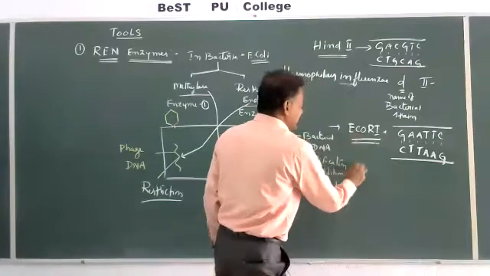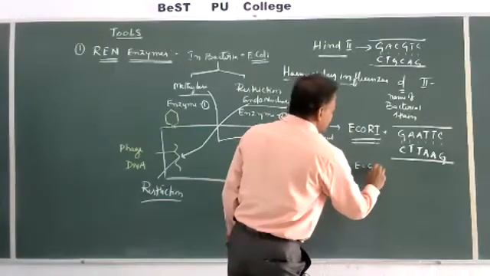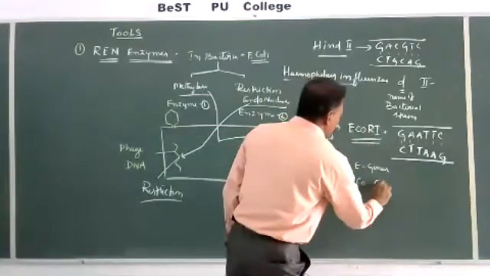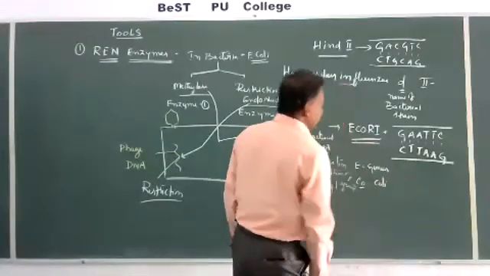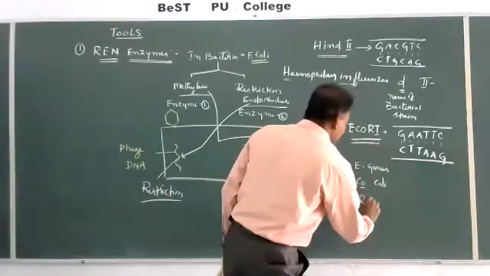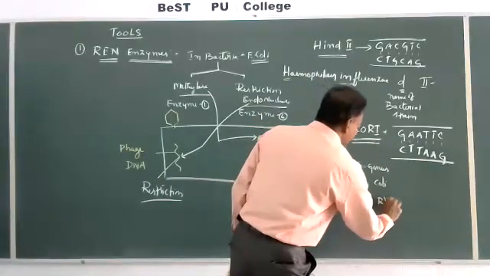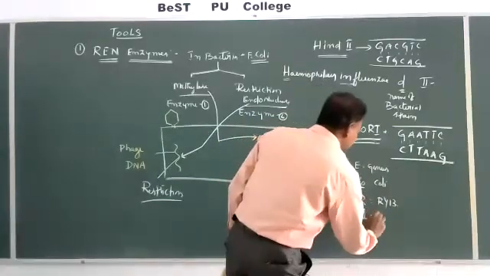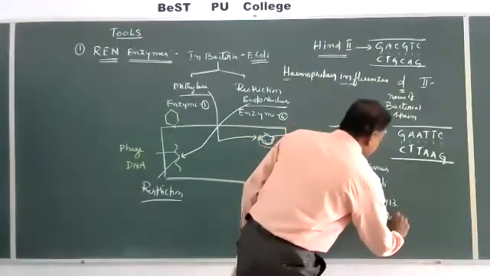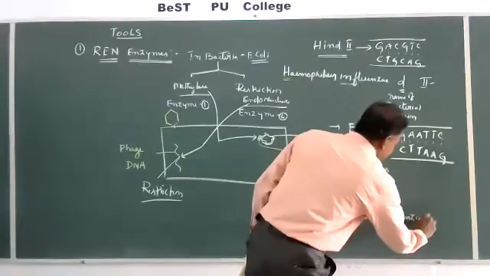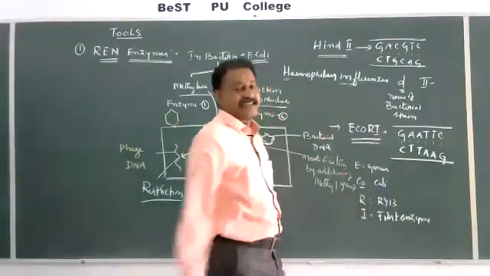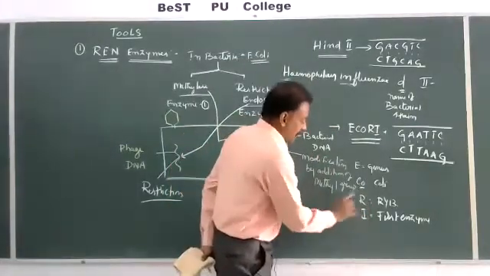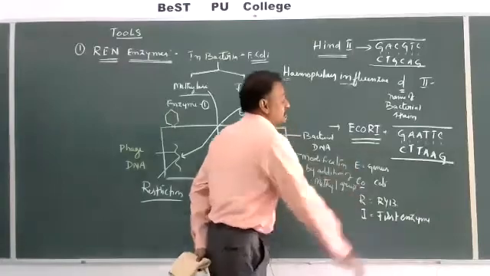The first letter is the genus, Escherichia; co, the first two letters of coli; R stands for the RY13 bacterial strain; Roman numeral I stands for the first enzyme discovered from that bacteria, Escherichia coli. This is the first, EcoRI. This is the nomenclature process.